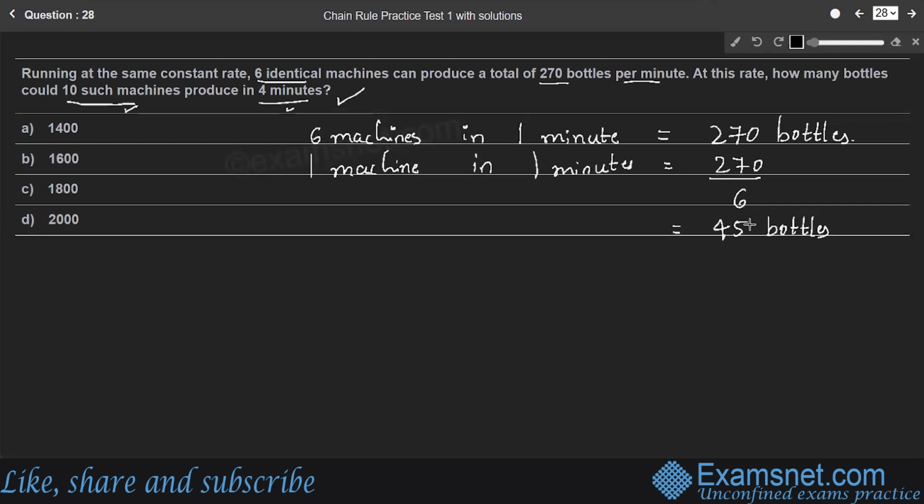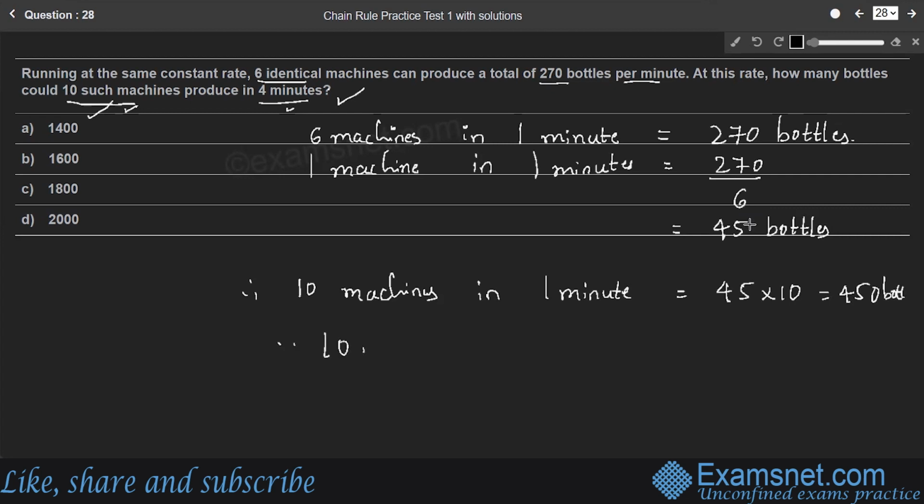So we'll consider 10 such machines in 1 minute first. Later we can go for 4 minutes. So 10 such machines can produce 45 into 10 bottles, which is 450 bottles, right?